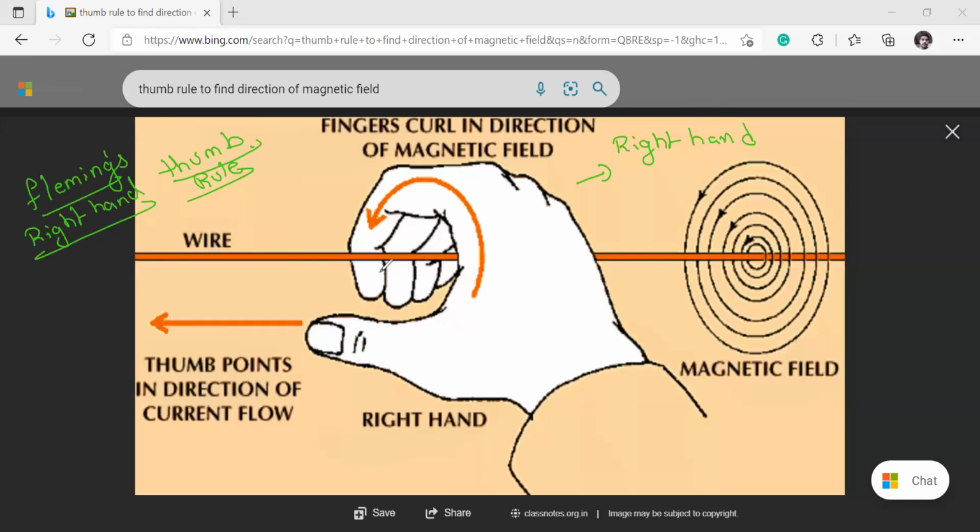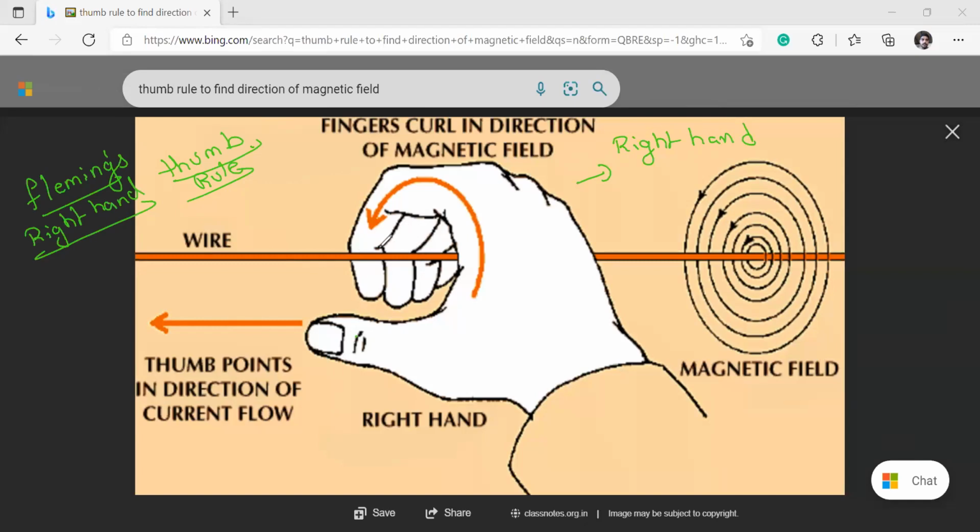Then you roll the fingers. Did everyone do it? Nice. Now, are your fingers going into the screen?